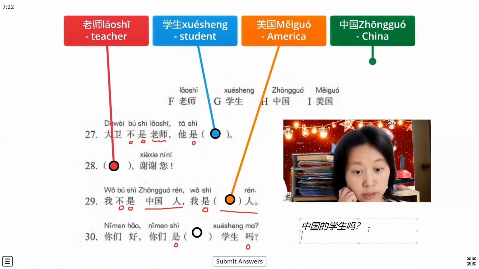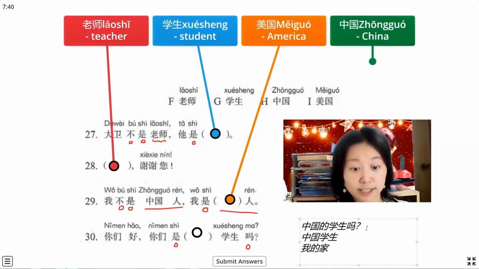But we always use the simple, short way, and we can say 中国学生, just like this. Sometimes also like 我的家, my family. But the short one, we can say 我家, just like this.